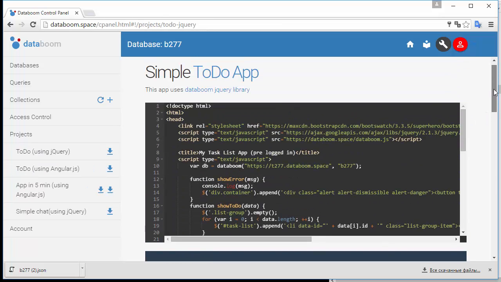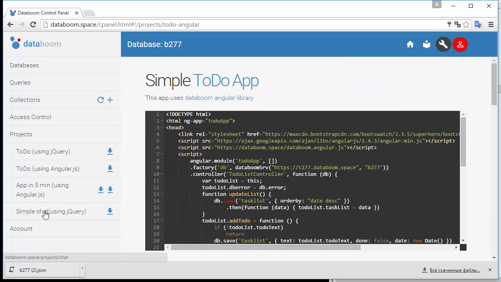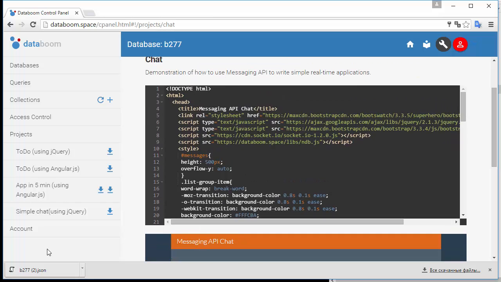The Projects section contains a few useful applications. They have been preloaded into the sample database. Feel free to experiment with them or to use them as a prototype.